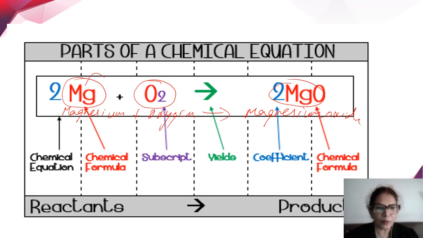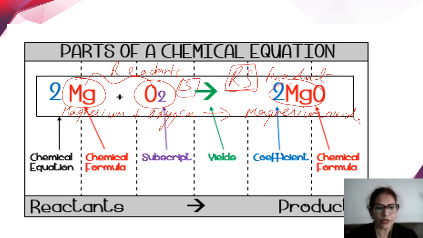So magnesium and oxygen are the reactants, and they are on the left hand side of the arrow mark, and magnesium oxide is the product and it is on the right hand side of the arrow mark.